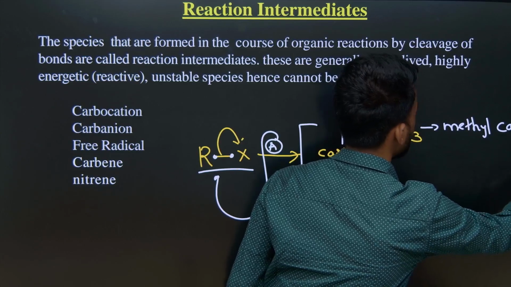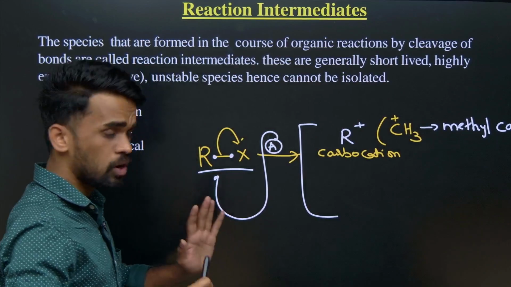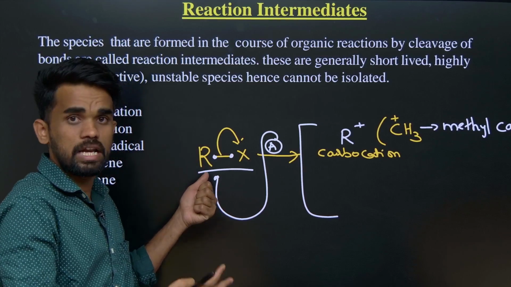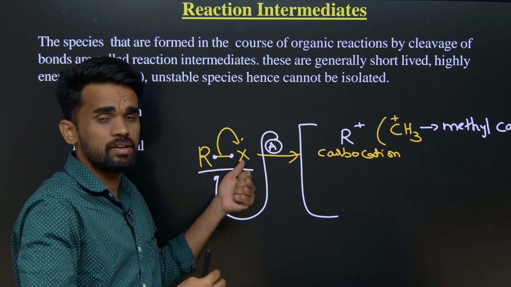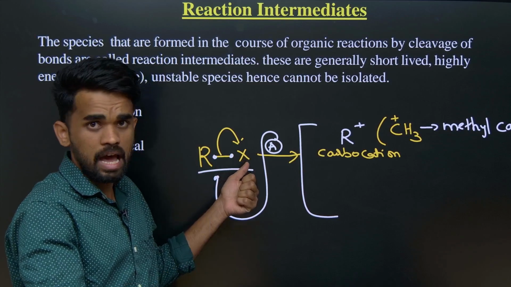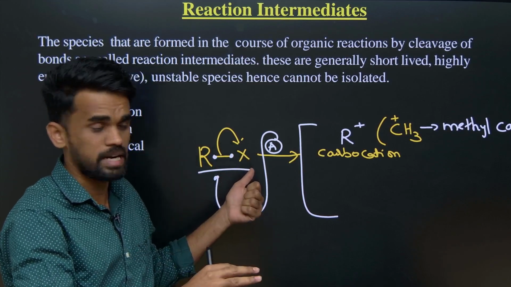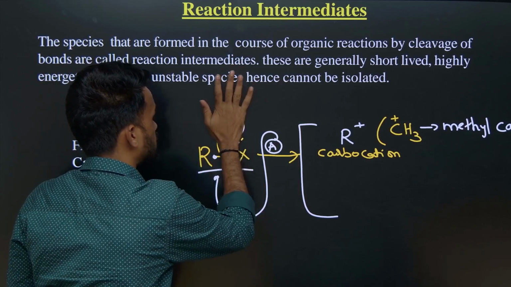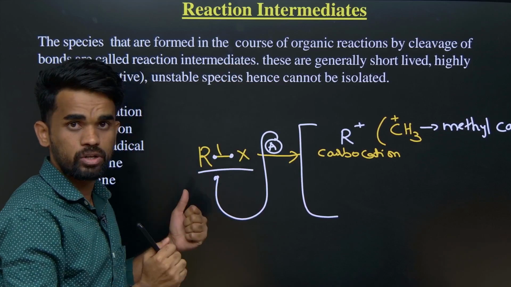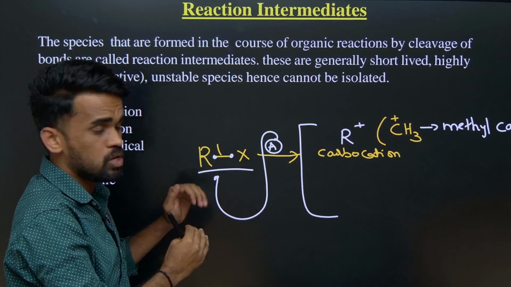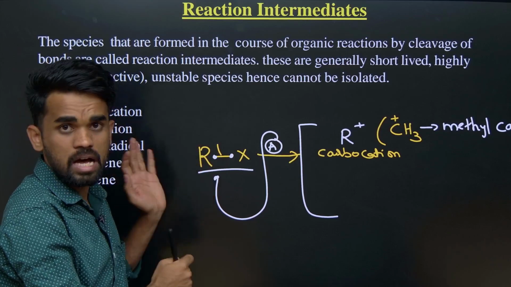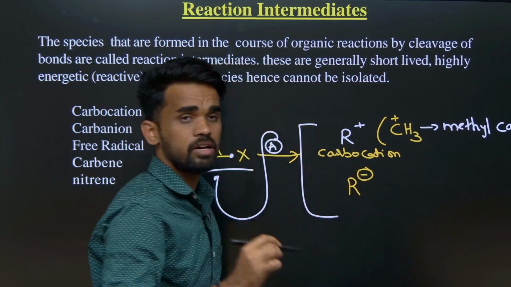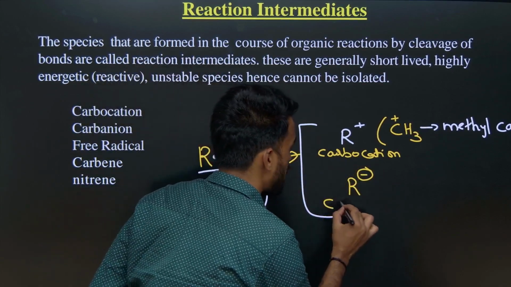Similarly, let us consider that the R group has more electronegativity, and X is not a halogen but some other species, for our understanding. Now what happens? The bonded electrons are taken by the more electronegative atom. Let us say carbon is more electronegative here, so the electrons are polarized towards R. Therefore we may expect to get something like R minus here. Now you should call it a carbanion.